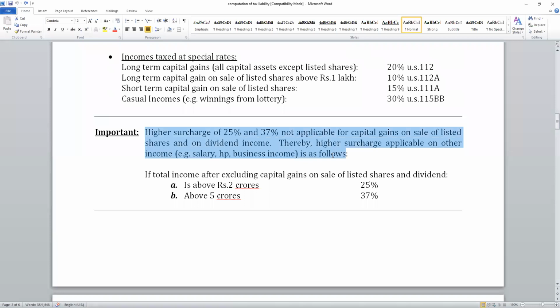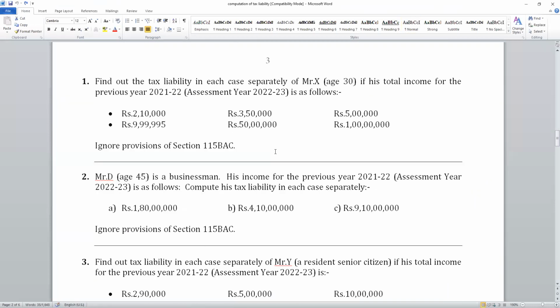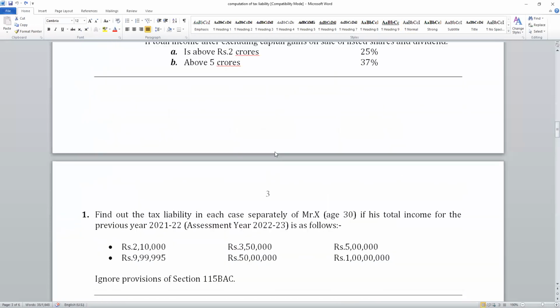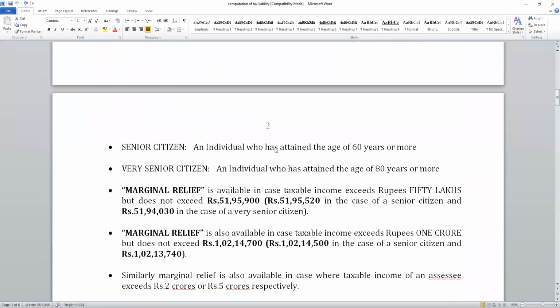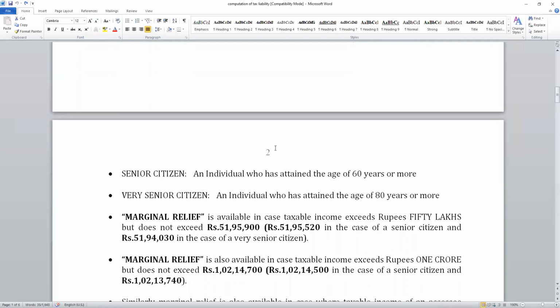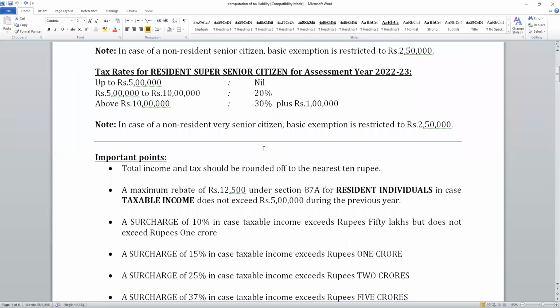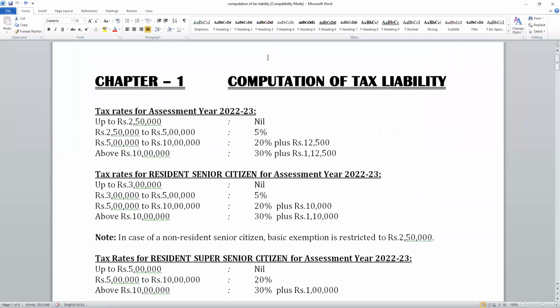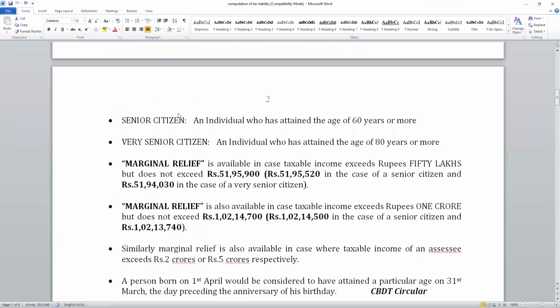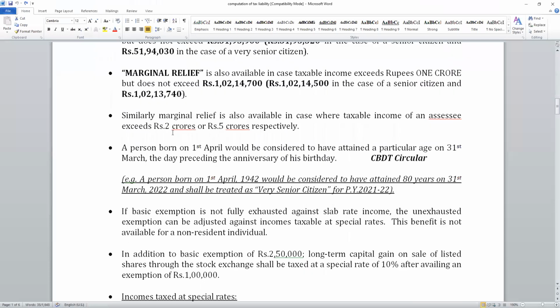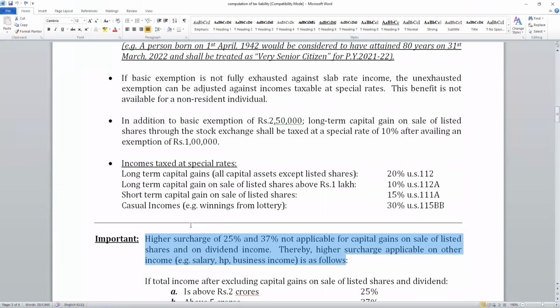Surcharge, sir, surcharge. Where is it, you tell me. In the book, sir, page number 1.43. No. Are you talking about my material or the institute material? Institute material, sir. Institute material, don't refer to it now. Their explanation will be different. First see whatever I am explaining, then you will understand. Then refer to your book. I am slowly entering into it one by one, so don't worry about it.